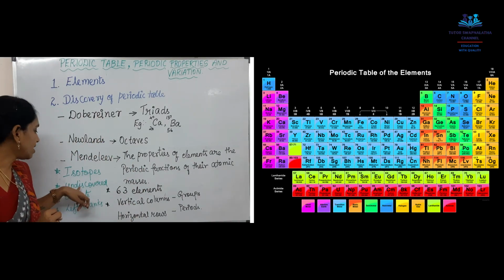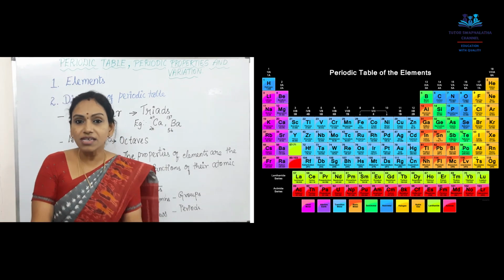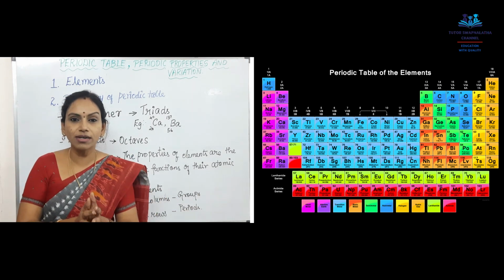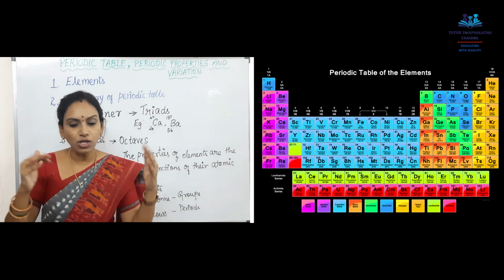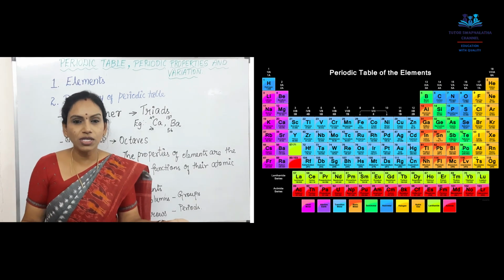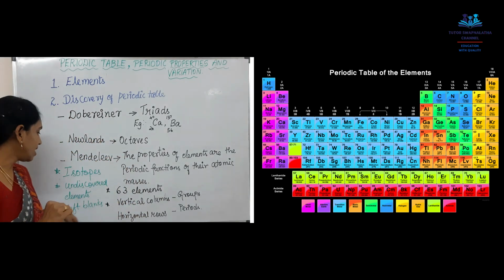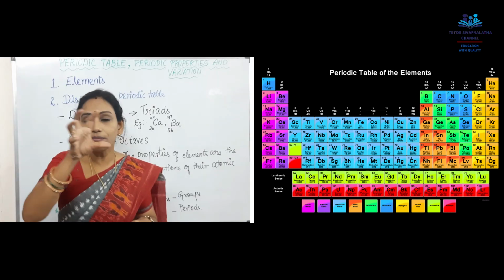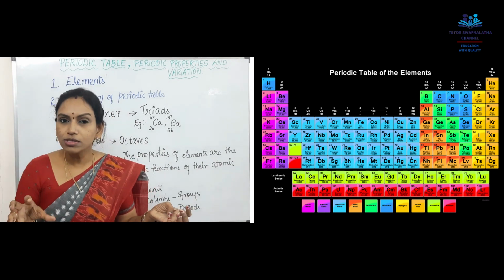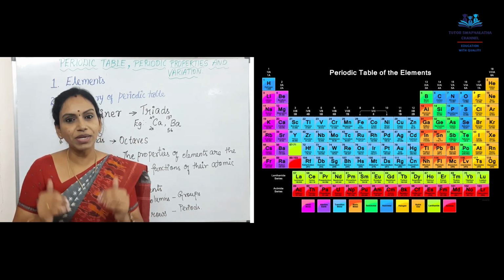Second drawback, he didn't mention the undiscovered elements. He didn't even mention the newly discovered elements. Where will they be placed? He has arranged all 63 elements in the periodic table completely. Then where is the place for the elements going to be discovered? There's no place for the newly discovered elements. That is also one of the drawbacks. Third drawback, he left a few blanks. For what have they been left blank? Who will occupy those? That is unknown. So those three are the drawbacks of Mendeleev's periodic table.